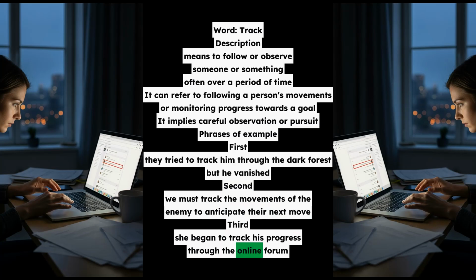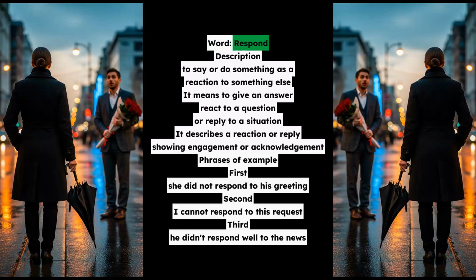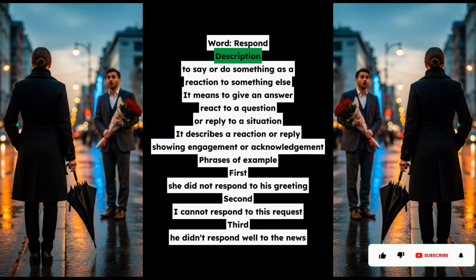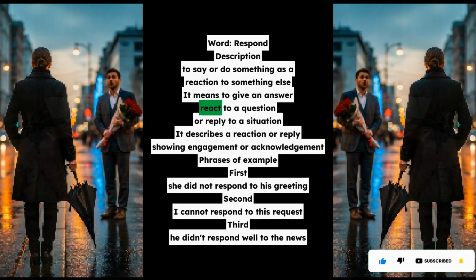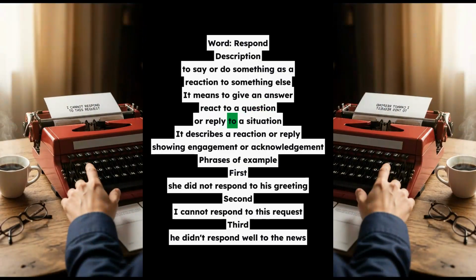Word: respond. Description: to say or do something as a reaction to something else. It means to give an answer, react to a question, or reply to a situation. It describes a reaction or reply, showing engagement or acknowledgement.